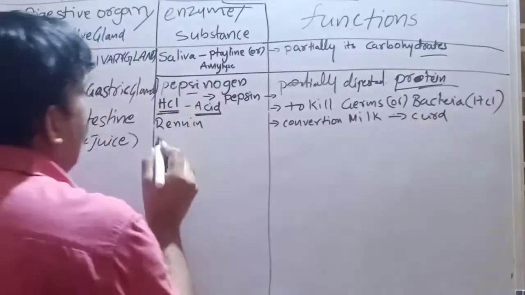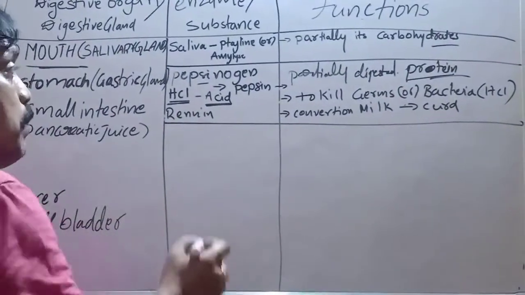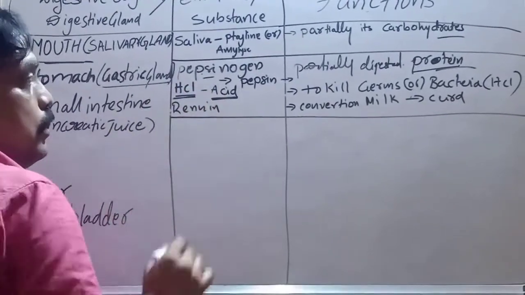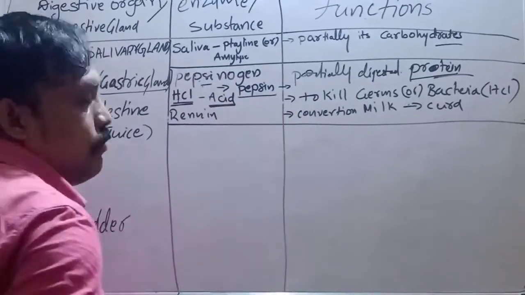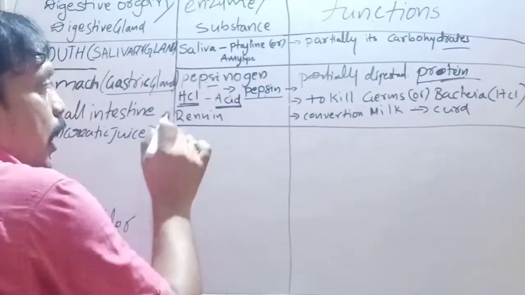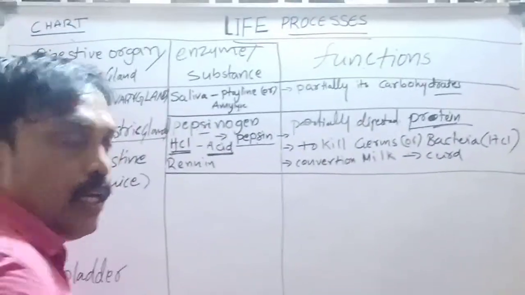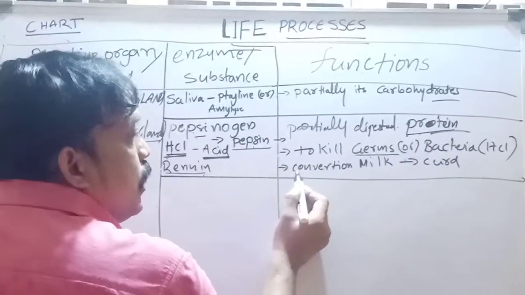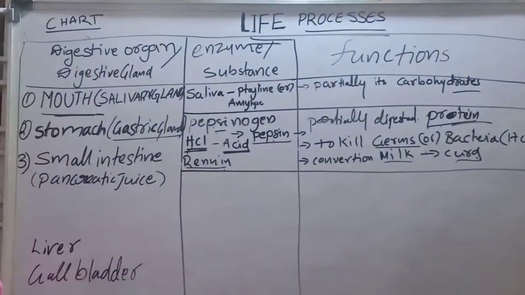So especially what happens in the stomach? The gastric glands release pepsinogen and HCl. Pepsinogen mixes with HCl and is activated into pepsin. This pepsin is useful for partial digestion of proteins. HCl is useful to kill whatever microorganisms enter into the body. And renin, in small kids and children, is useful for the conversion of milk into curd. These are the functions going on in our stomach.